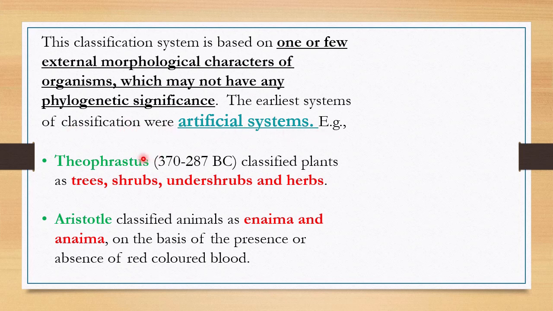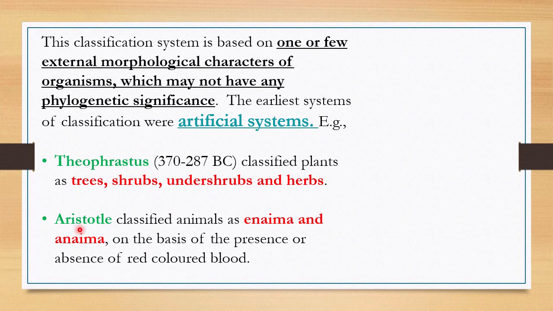For example, Theophrastus, in 372 to 287 BC, classified plants as trees, shrubs, undershrubs and herbs.